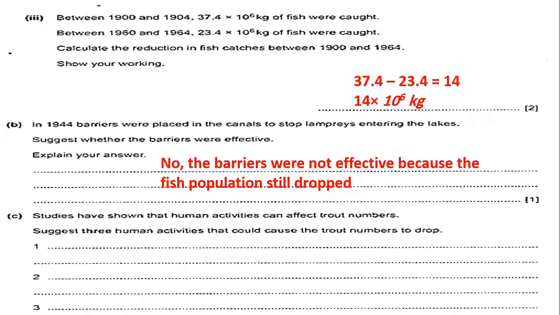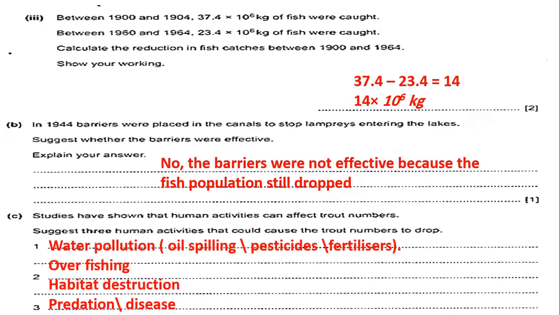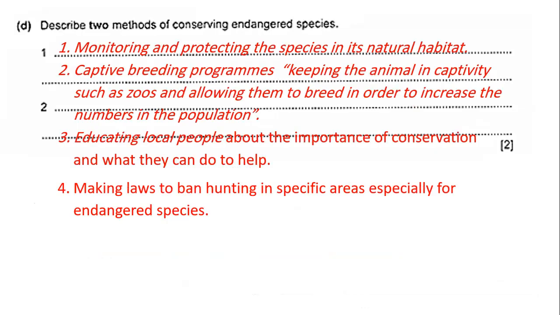Studies have shown that human activities can affect trout numbers. Suggest 3 human activities that could cause the trout numbers to drop. Of course, overfishing, water pollution, habitat destruction, predation and disease, all of these are effects of humans' activities.